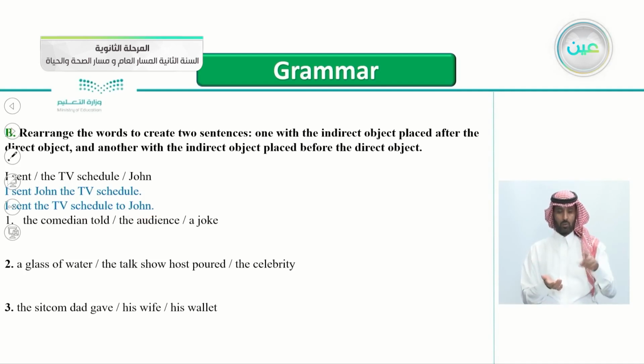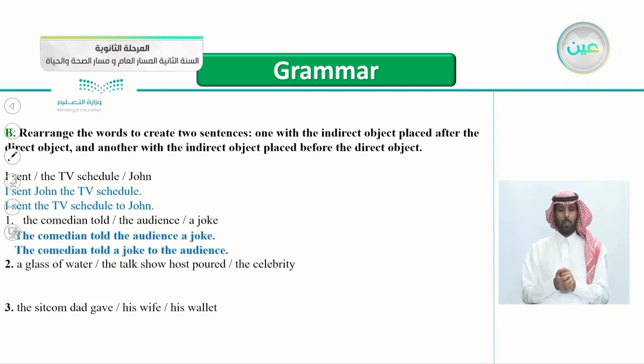Number one, the comedian told the audience a joke. The comedian told the audience a joke. So how do we rearrange them? That's correct. Let's check the two sentences together. The comedian told the audience a joke. And the second one, the comedian told a joke to the audience. To the audience. So the audience here are the receivers of the joke.